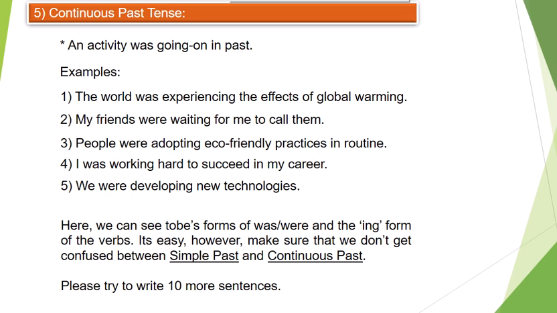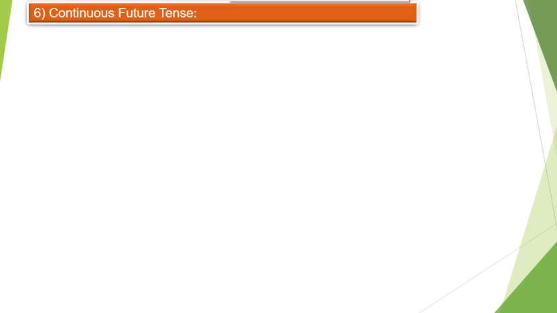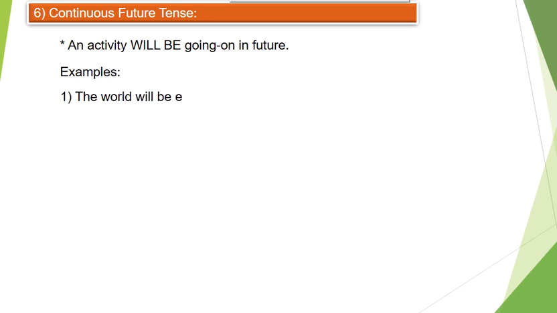Today we are covering another tense as well, so we are moving ahead, and the next tense is continuous future tense. Continuous future tense, and its definition is really very obvious. An activity will be going on in future. So here we will use will be in all the continuous future tense sentences, and here we have examples one by one. You can see them.